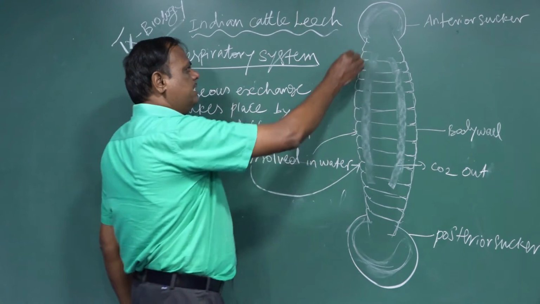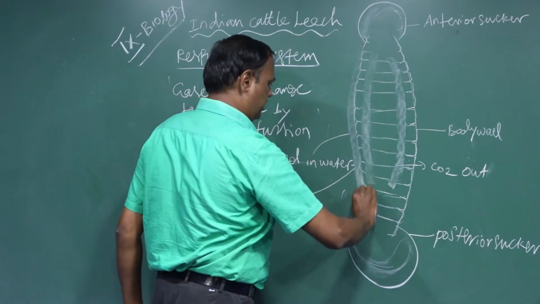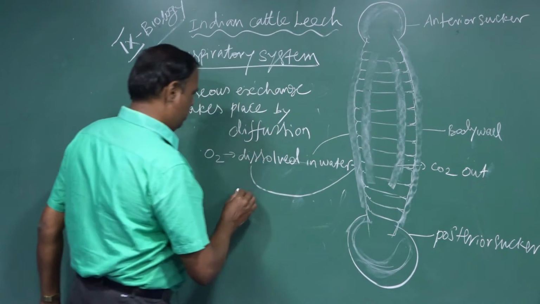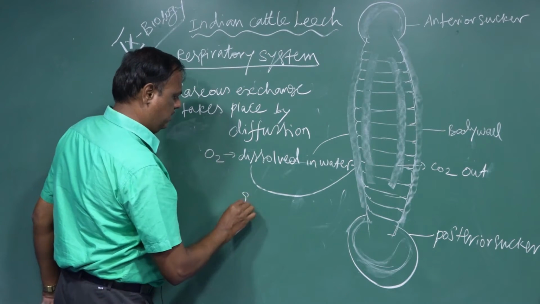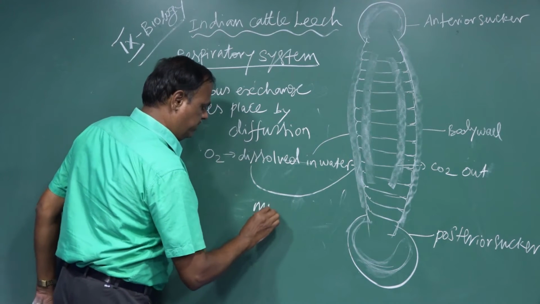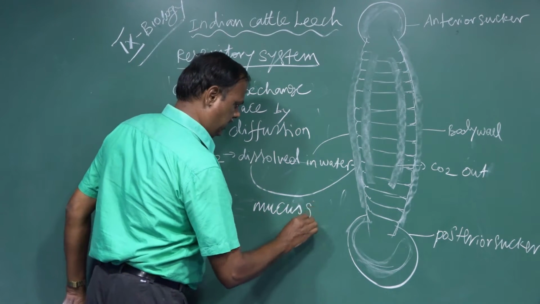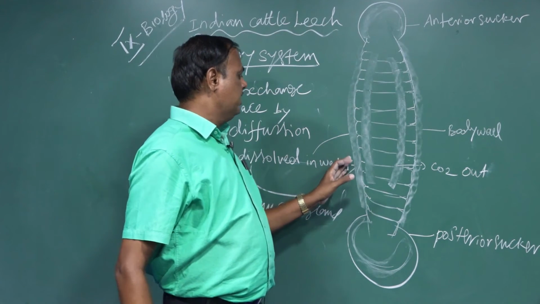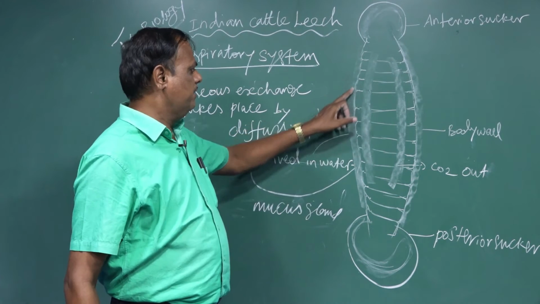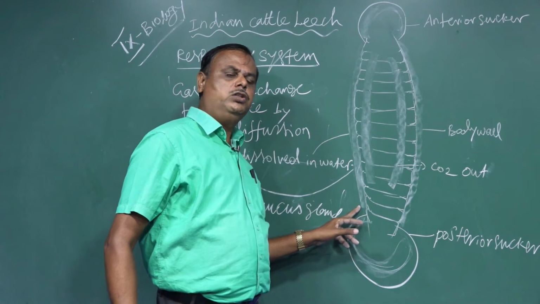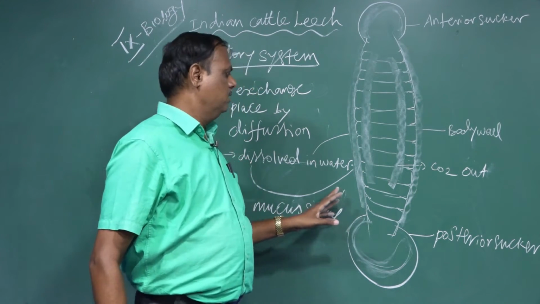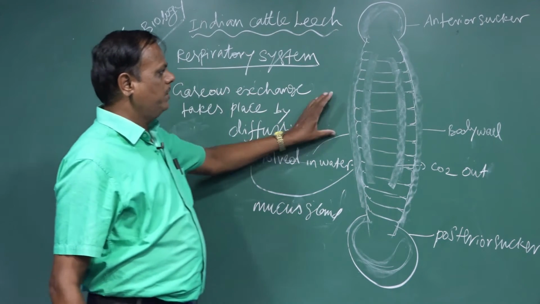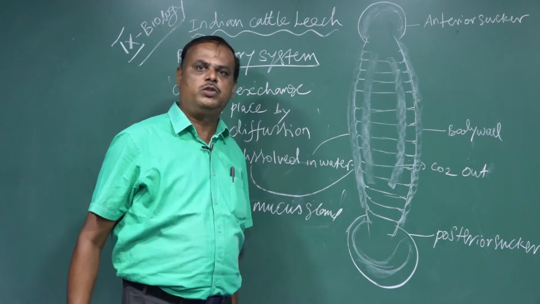At the same time, the skin is always maintained in a moist condition due to the secretion of mucus from the mucus glands. Due to the secretion of the mucus glands, the skin always remains wet and is prevented from drying. This type of respiration takes place in the leech. It is a simple respiration, and the respiratory organ is the skin.